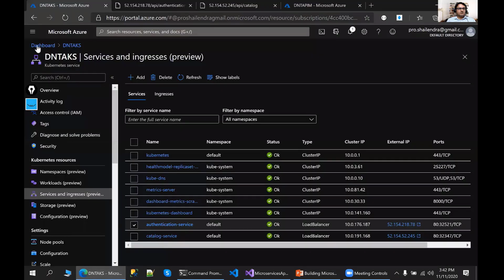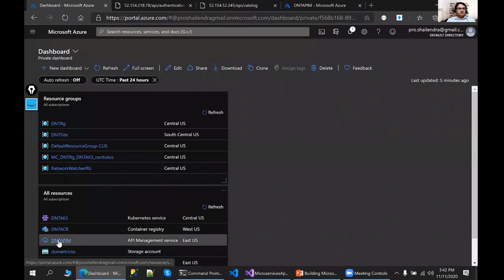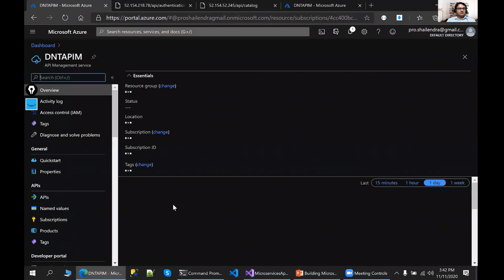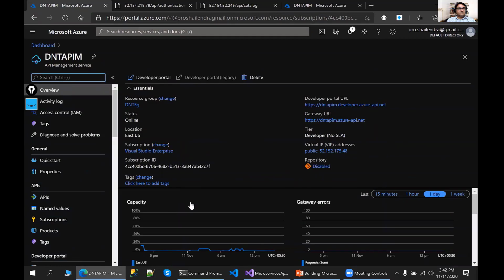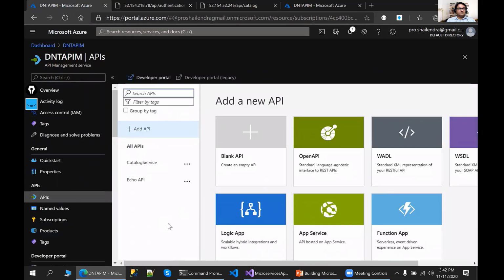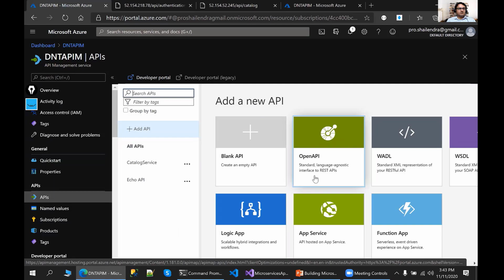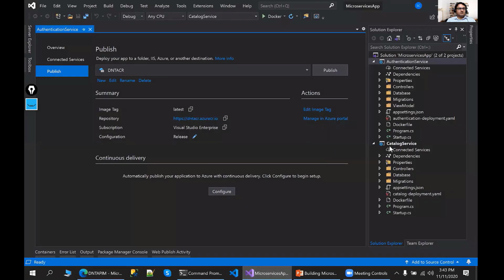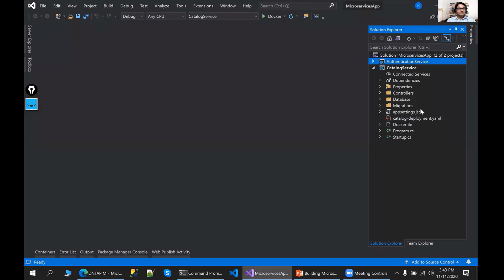So what I have done, I already created here Azure API management. This is the DNT API I created over there. It will also take a couple of minutes to create. And here we have the option for APIs. Just go to the APIs option. And here you can add your API. So for adding the API, need a open API JSON. So if you will look at in our ASP.NET 5, we already having the support for the Swagger. So that documentation JSON file can be created with the help of this Swagger.